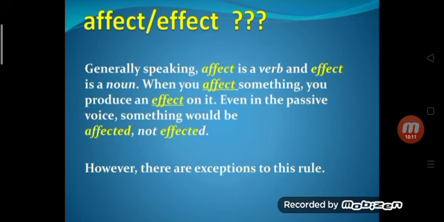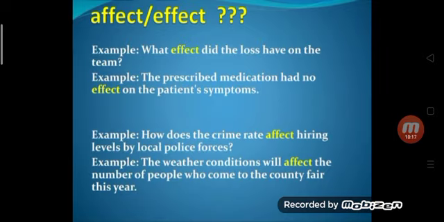However, there are exceptions to this rule. See examples. What effect did the loss have on the team? Here it is used as a noun, so we are using it with the spelling E. The prescribed medication had no effect on the patient's symptoms. So here it is also used as a noun.